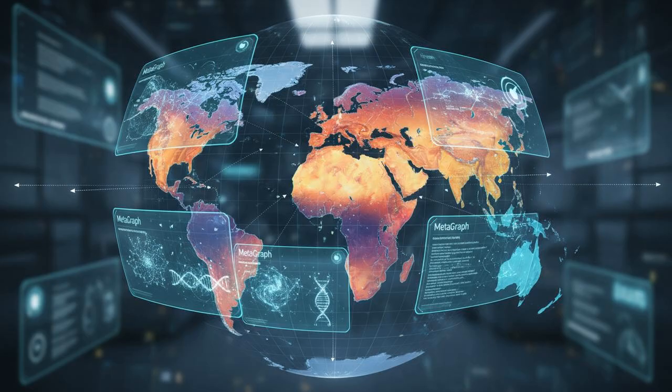It's already having a massive real-world impact. Consider the global crisis of antibiotic resistance. Understanding how resistance genes spread through bacteria is critical. The MetaGraph team took on the task of analyzing over 240,000 human gut microbiome samples from around the world. Using traditional methods, this analysis would have taken months, if not years. With MetaGraph, it took about an hour.